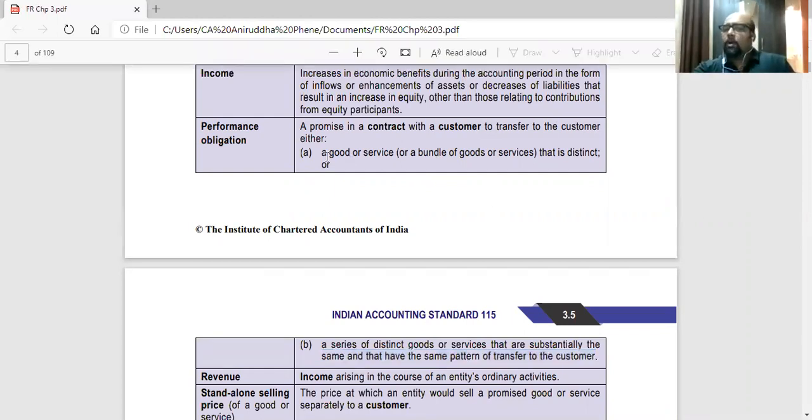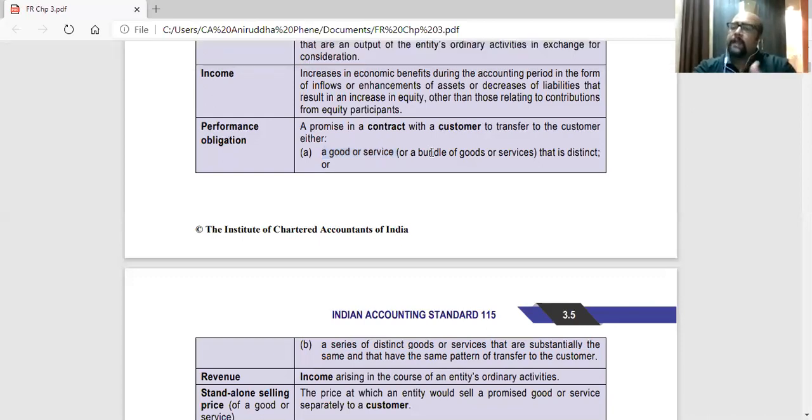So it can be a contract to transfer a good or service, or a bundle of goods or services. So it can be multiple goods or services that is distinct from other goods, or a series of distinct goods or services that are substantially the same and have the same pattern of transfer to the customer.